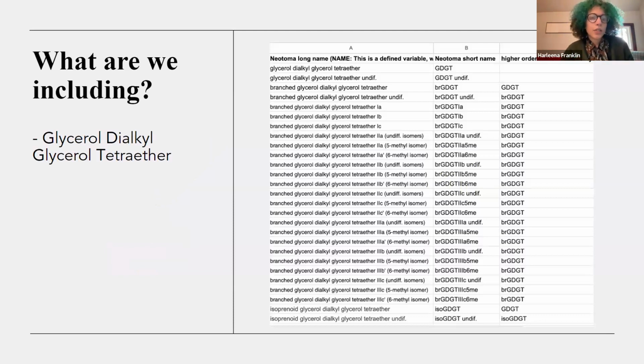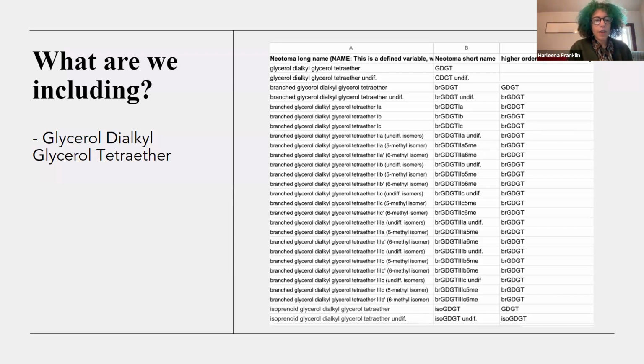So here's some things that we're including. We've got these glycerol dialkyl glycerol tetraethers, which is definitely a mouthful. And so they're usually referred to as GDGTs, which is also a mouthful, to be fair. But we've got our initial name to be putting in Neotoma as this longer form name, which is important to know specifics about what we have going on, especially if there are folks who might not be well-versed in this.